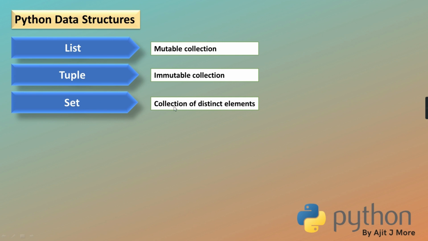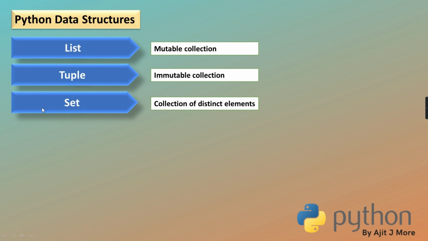But it is also a collection of distinct elements. It is mutable, meaning you can change it, but the order is not maintained. Order is not preserved. And it resembles a mathematical set. So in mathematics we have a set, the same mathematical set in Python terminology. We are trying to represent a mathematical set in this programming model.